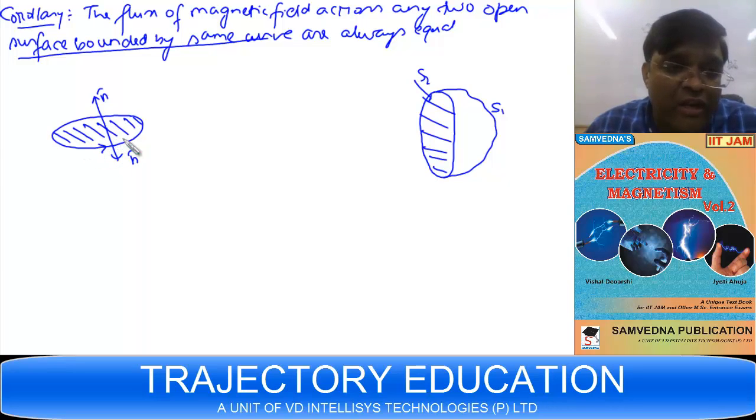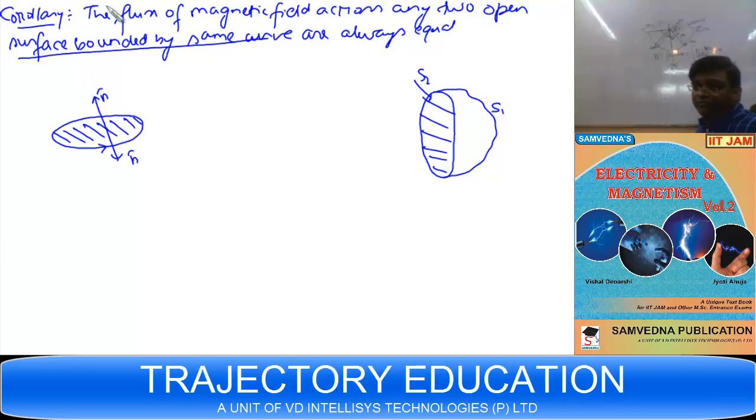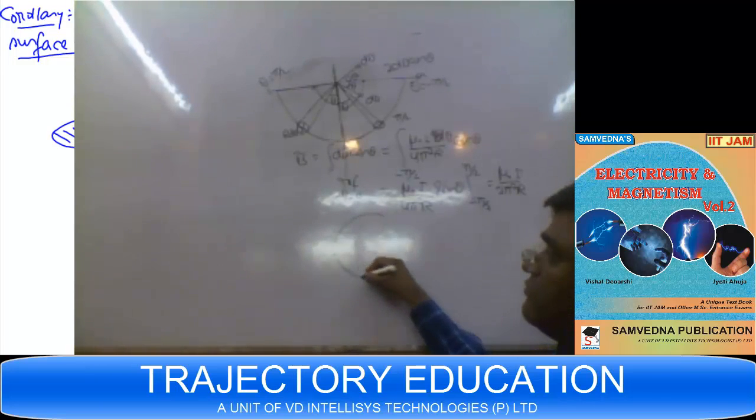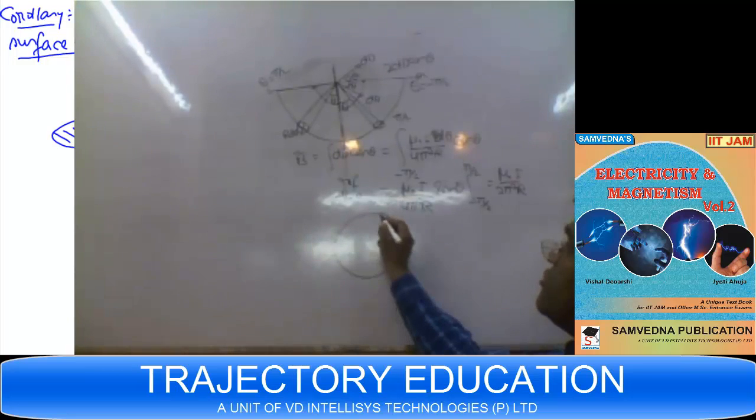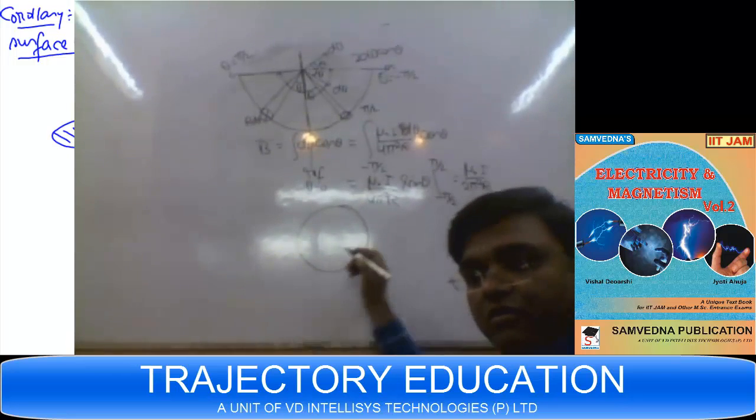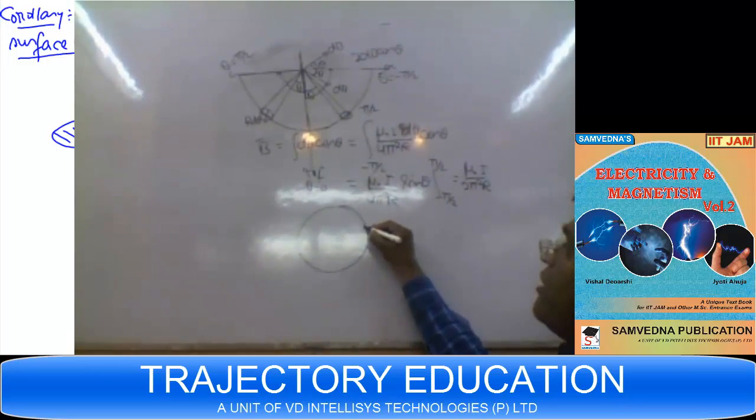Suppose you orient the bounding curve like this. You put the fingers of your right hand along this orientation. The thumb is going to give you the direction of the normal. I'll show it over here. This is your bounding curve. I think it's visible. This is the bounding curve, right?